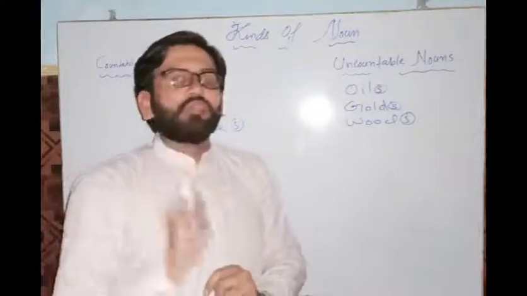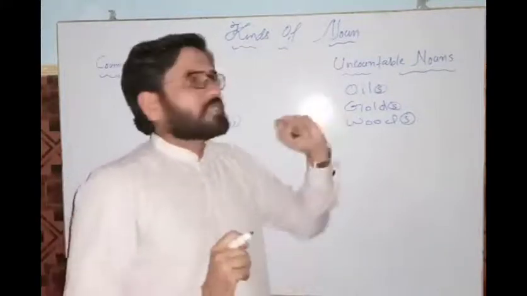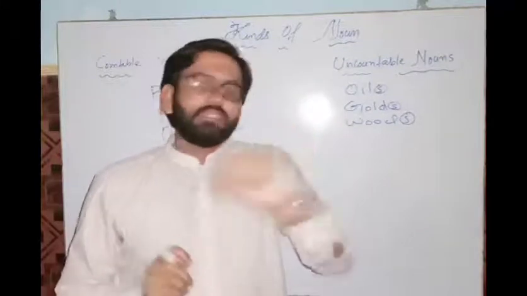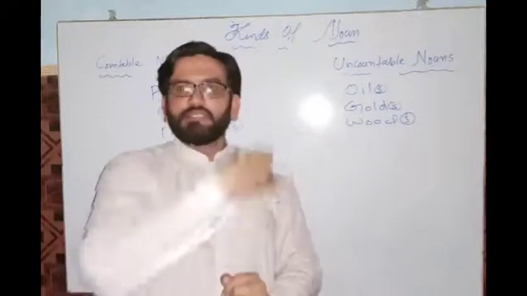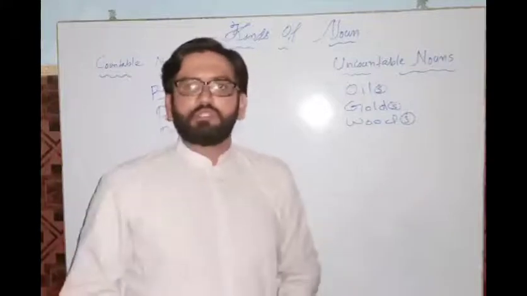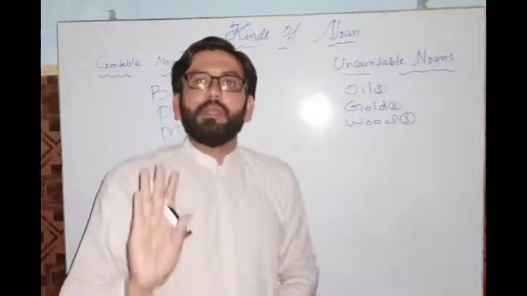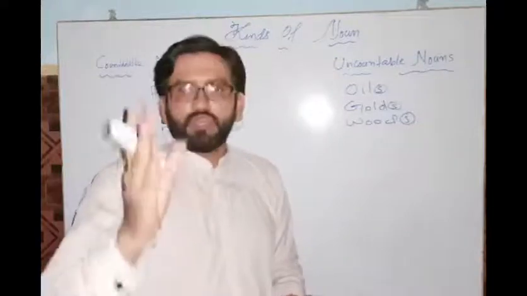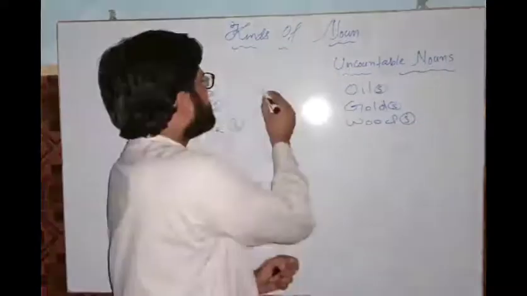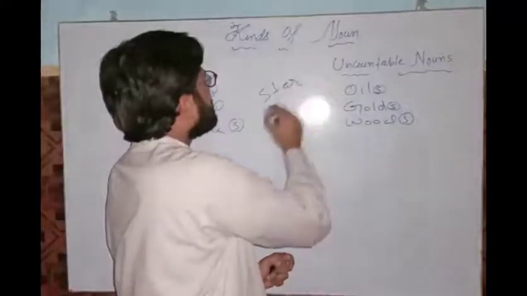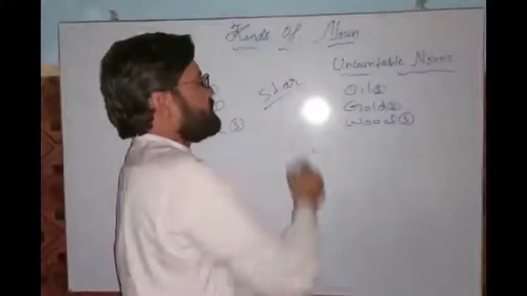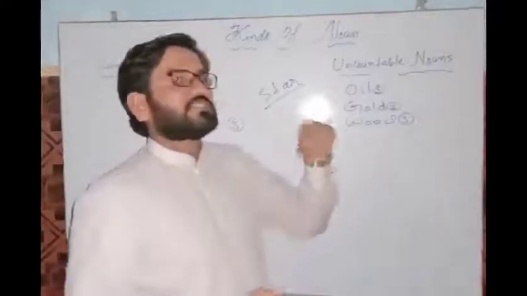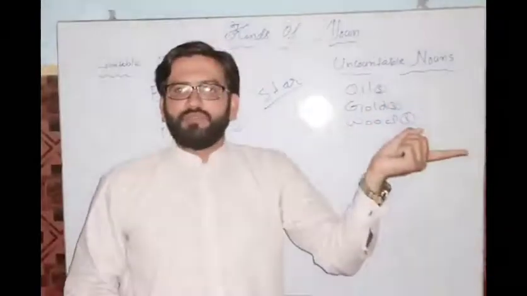And one more thing is that all the uncountable nouns are material nouns, right? Next we will learn about the material noun. And listen, one more thing: for example, if I say star, right? A number of students say that star is an uncountable noun, right?